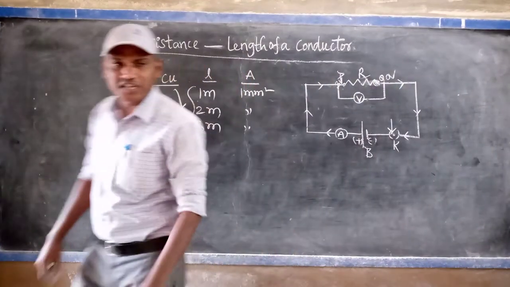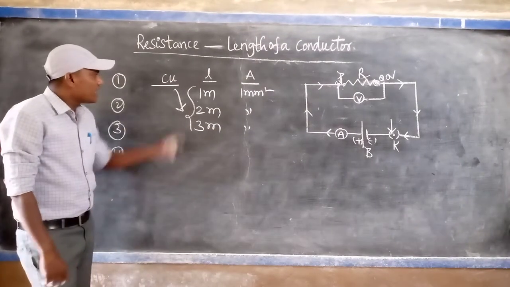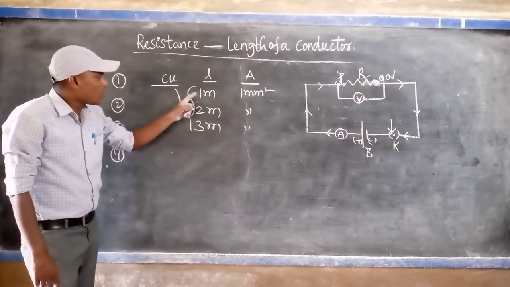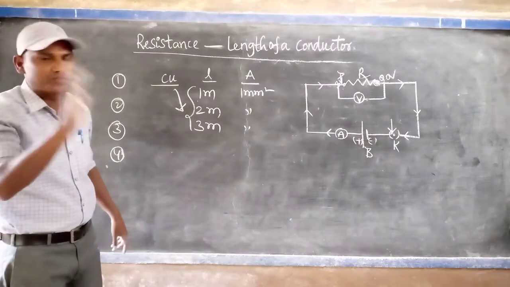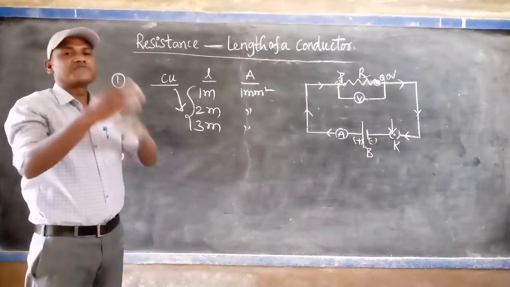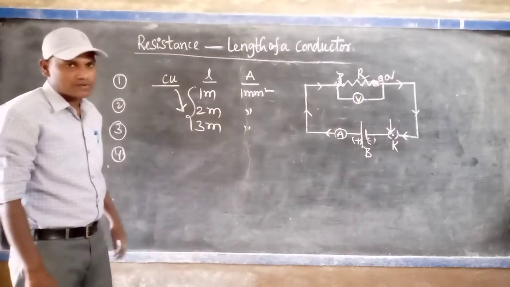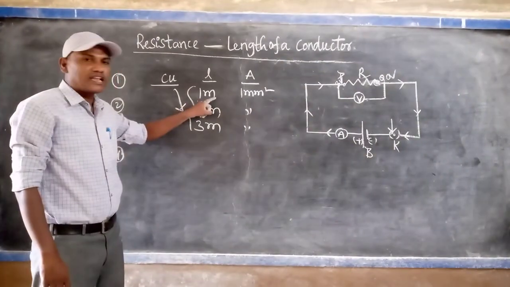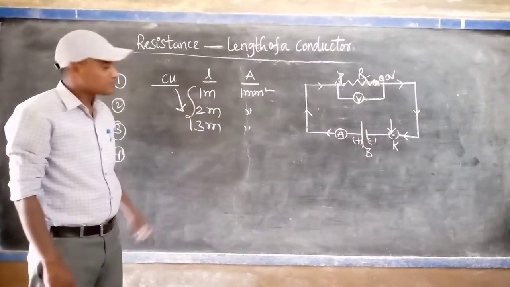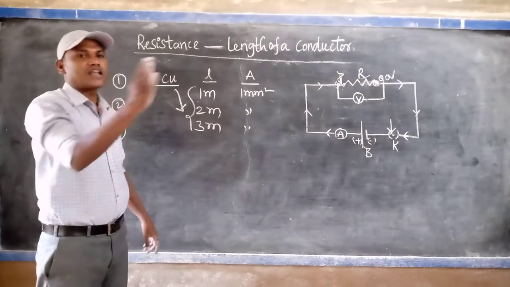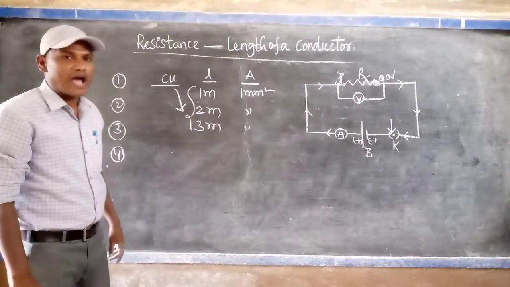Finally you observe that when using the 1 meter, 2 meter, 3 meters, the same amount of current is not flowing through the circuit; it is a different amount of current. With 1 meter length of the wire, more current is allowed in the circuit. With 3 meters, a lesser amount of current is allowed.